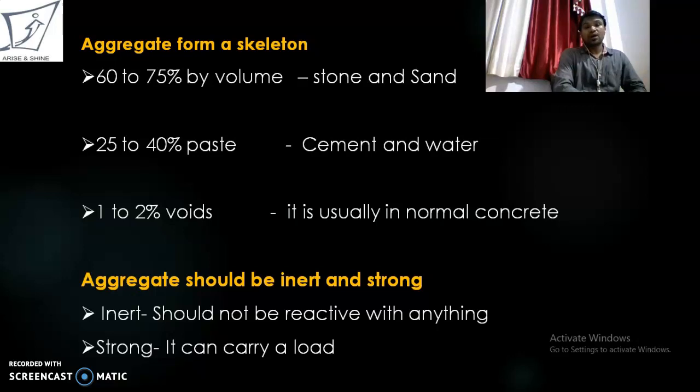Out of 100% of concrete by volume, 60 to 75% is stone and sand, whereas 25 to 40% is paste, that is cement and water, and 1 to 2% remains as voids, which are usually present in normal concrete. Aggregate should be inert and strong. Inert means it should be non-reactive with anything, and strong means it can carry load.